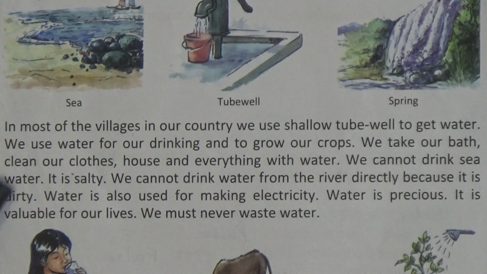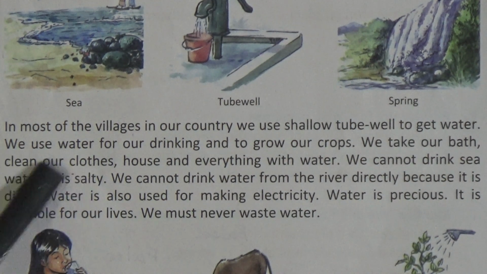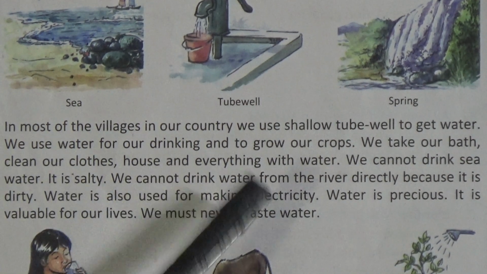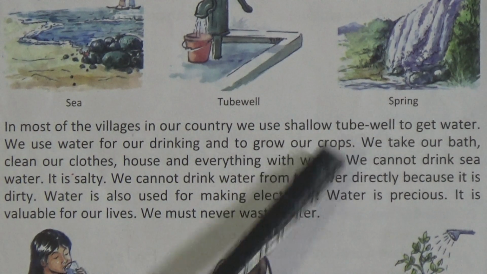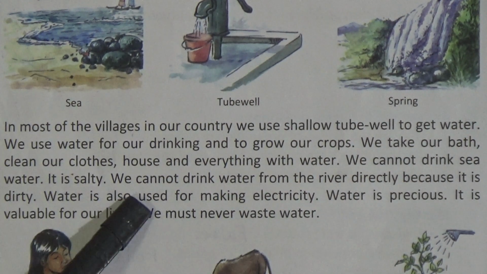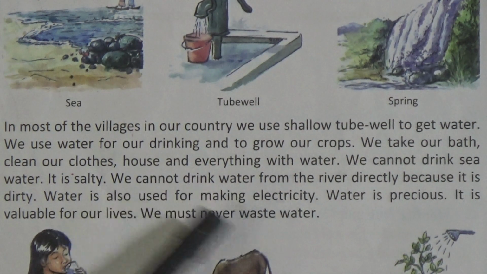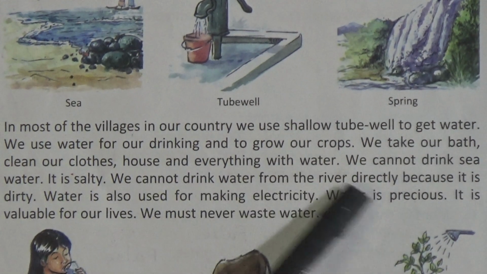Okay, here in these lines you can see some uses of water. Water is very useful to us. We use water for drinking and to grow our crops. We also use water for bathing and cleaning clothes and house, and we need water to clean everything else.